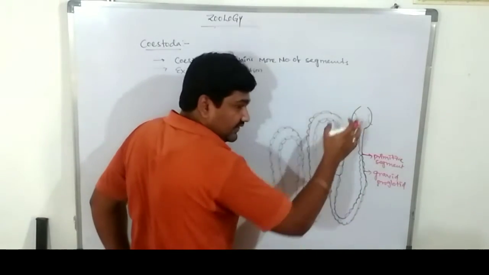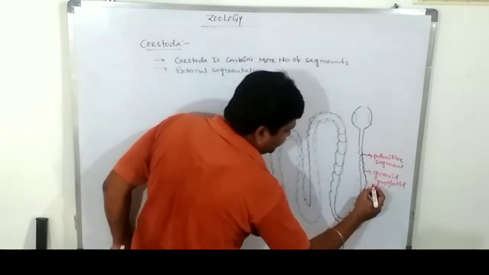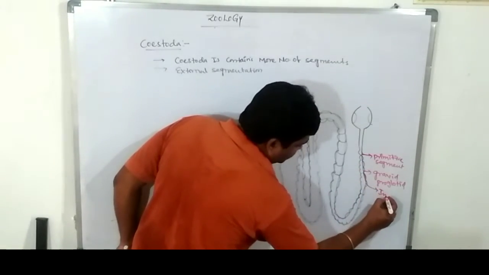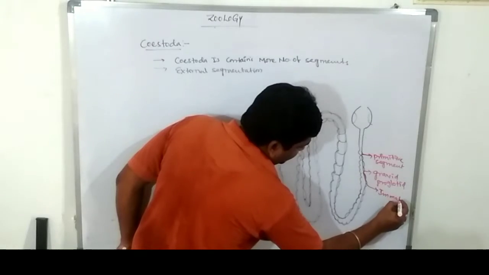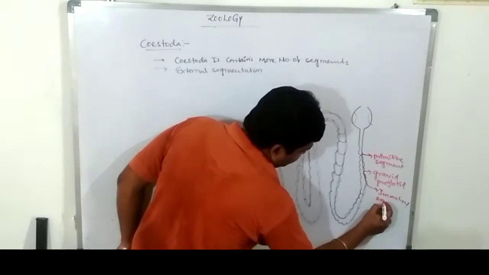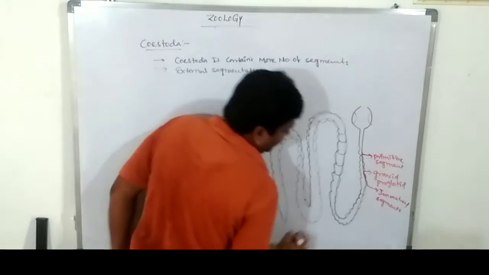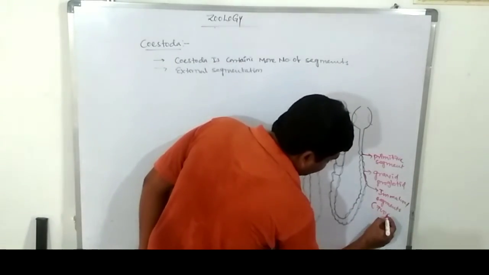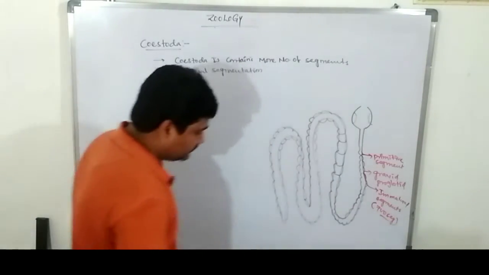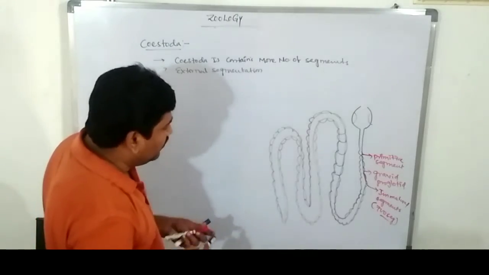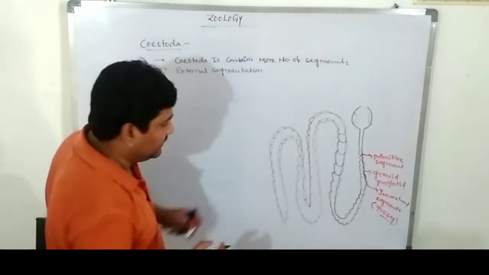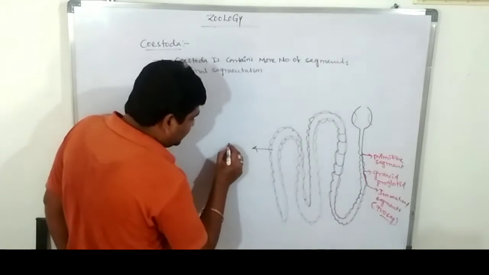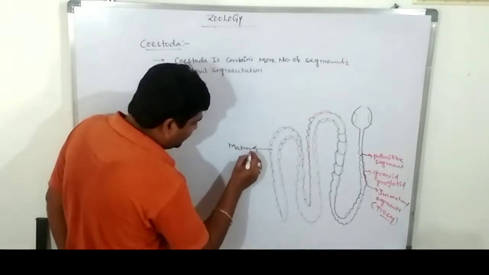From the anterior part, the neck region, these consist of small segments. These small segments are called immature segments. How many segments are there? The total body contains approximately 700 segments. These move from the anterior to the posterior region. The posterior region consists of very large proglottids, which are called mature segments.